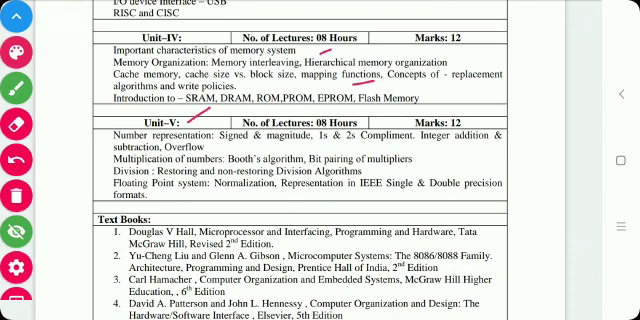Unit 5 is a totally numerical unit. It consists of number representation like sign and magnitude, ones and twos complement, integer addition, subtraction, multiplication, and division. Then multiplication of numbers using Booth's algorithm and bit pairing of the multiplier. Division algorithms, that is, restoring and non-restoring division. And the floating point system, which consists of normalization and representation in IEEE single and double precision formats. So unit 5 is totally numericals.